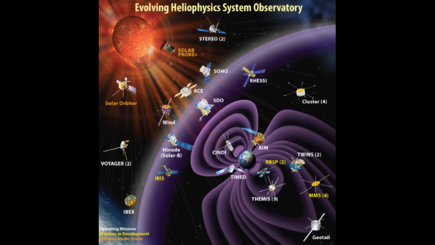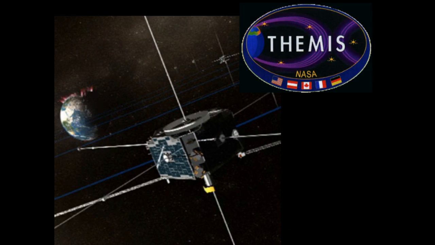NASA, ESA, the European Space Agency, and JAXA, a Japanese space agency, all have satellite missions in space that are part of an ongoing study of heliophysics. Heliophysics is a study of the sun and its influences on our planet. The THEMIS satellites launched in 2007. The mission used 5 separate satellites, each equipped with instruments called magnetometers, to monitor changes in the Earth's magnetosphere in response to solar storms. The mission included ground station magnetometers, even in schools found in 11 northern states.